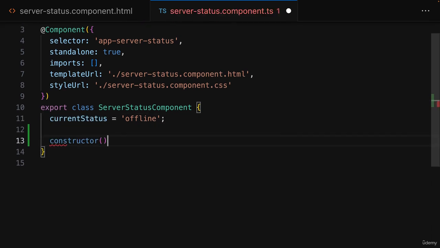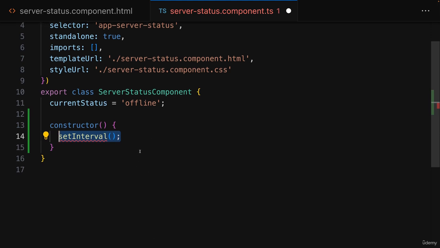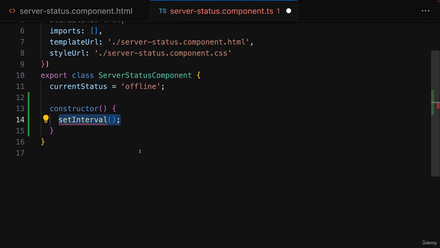And we could do that with help of the constructor. In there, we can call the built-in setInterval function, which is provided by JavaScript. So that's of course not Angular or TypeScript specific. And setInterval then takes a function which it will execute every X amount of milliseconds. And that's the second argument you must pass to setInterval. The amount of milliseconds it should wait until it executes this function again. And here, let's say we want to wait 5 seconds, which would be 5,000 milliseconds.